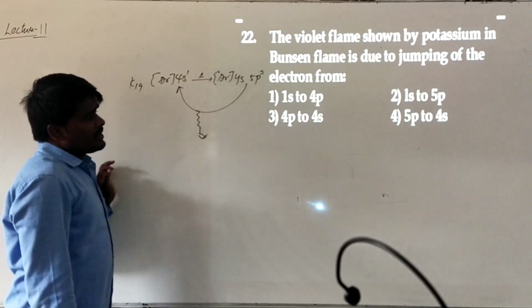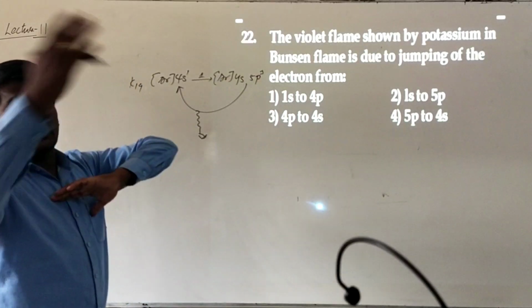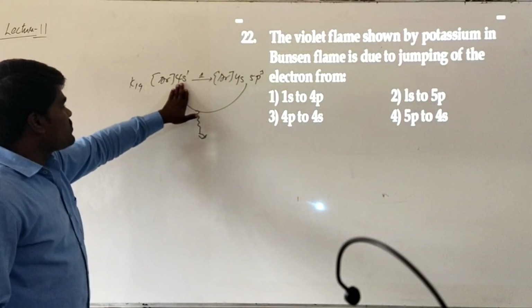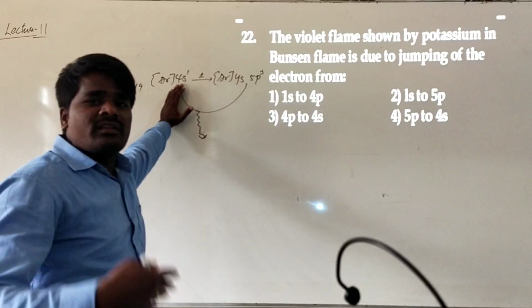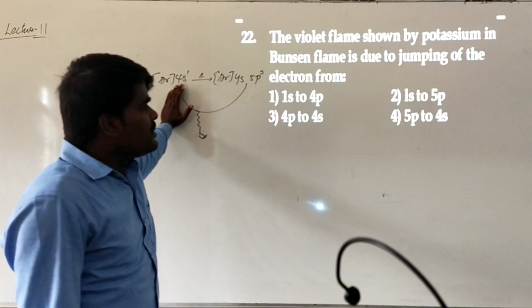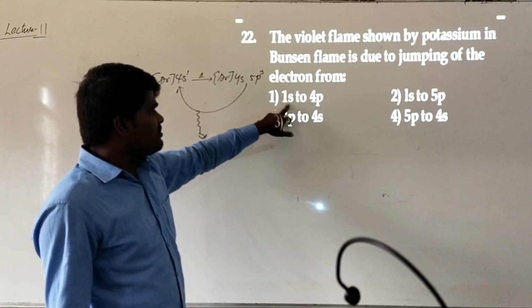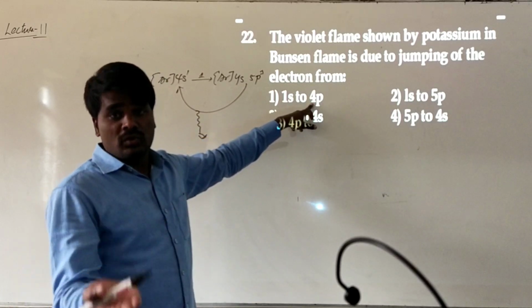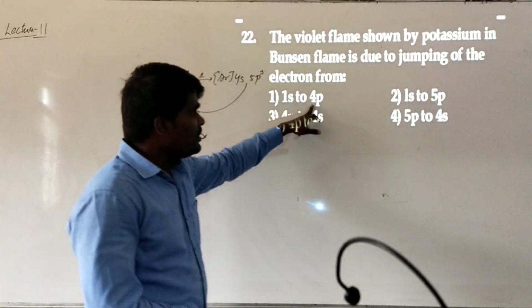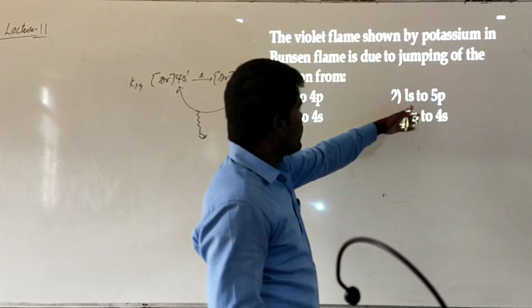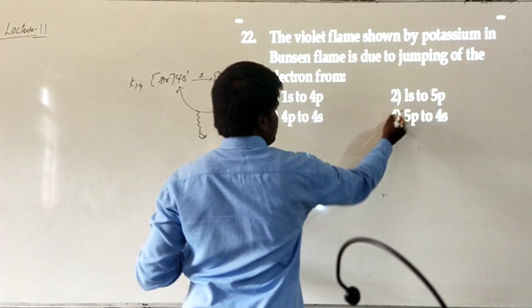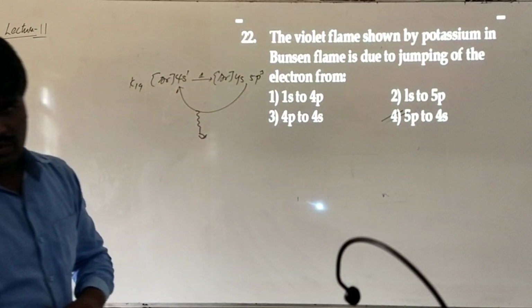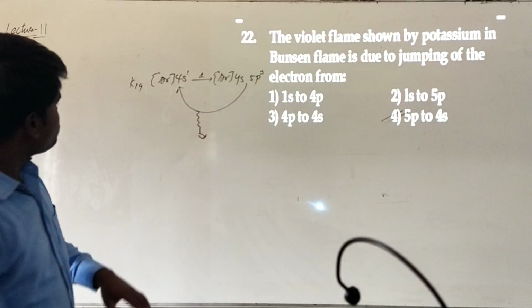So, what is the responsible factor? It has to be the higher energy level. The fourth is actually the valence shell. Higher than 4 means 5th or 6th. So among the given options, this cannot be considered because 4p has to go to the next level, 4p will be the same level. Here also this is not possible, 1s and 5p. Your correct answer will be 4. 5p to 4s. Hope this is clear.